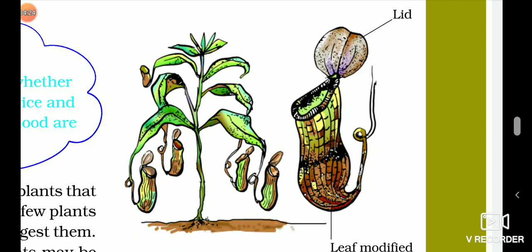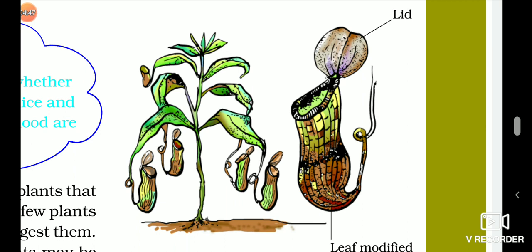So when any insect gets attracted towards this plant, and when it comes into this pitcher, the insect gets trapped in the pitcher, and as soon as the insect enters the pitcher, the lid will be closed and the insect gets trapped in this pitcher. So it is called a pitcher plant.